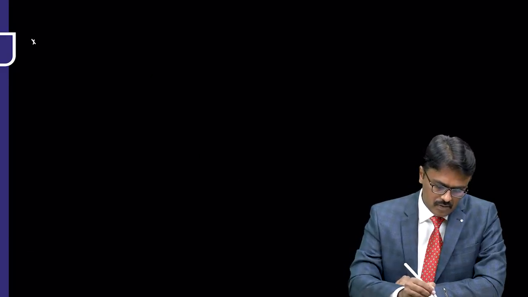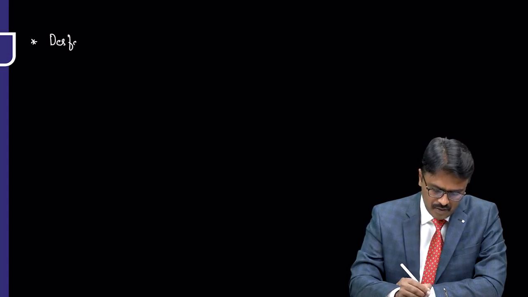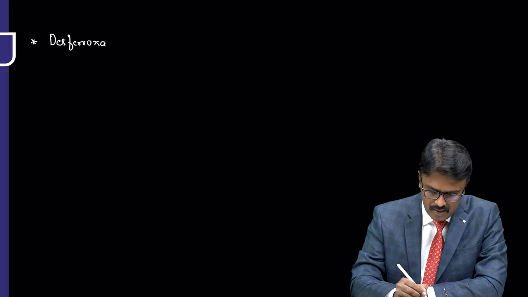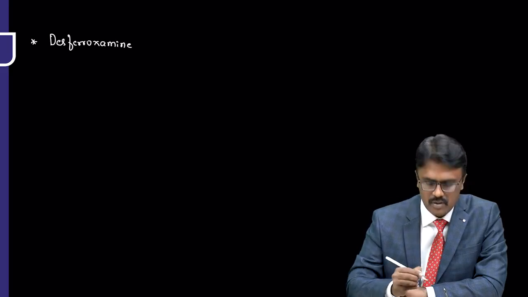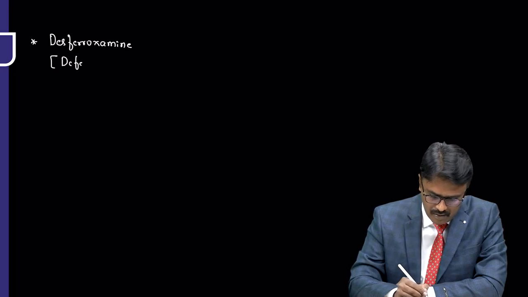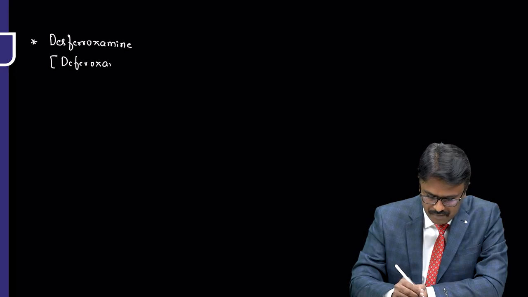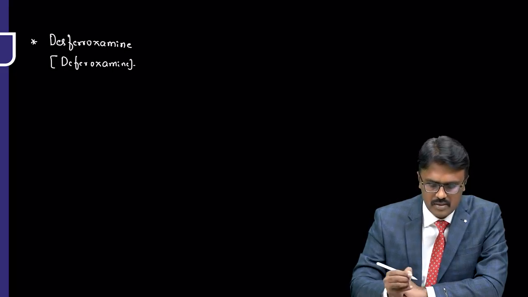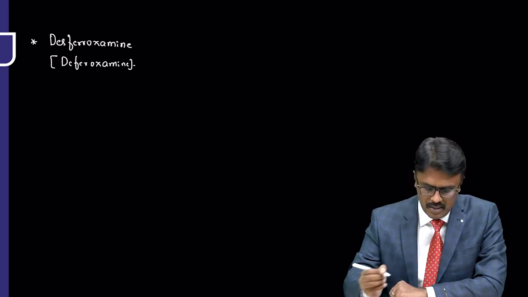Now, classically, we know an iron chelator. The name is called desferroxamine, also called deferoxamine.